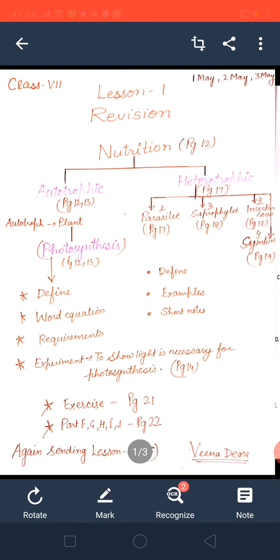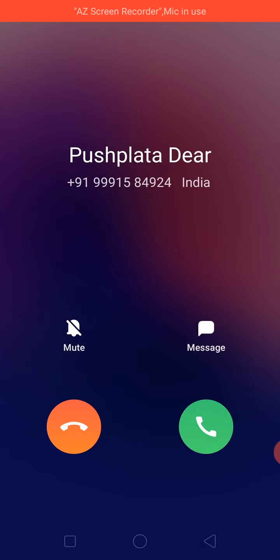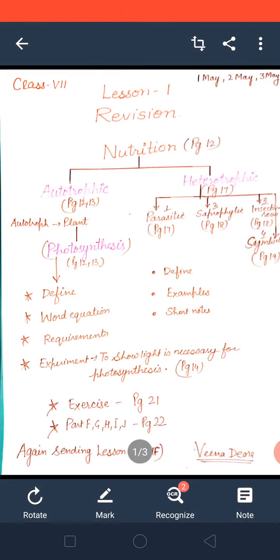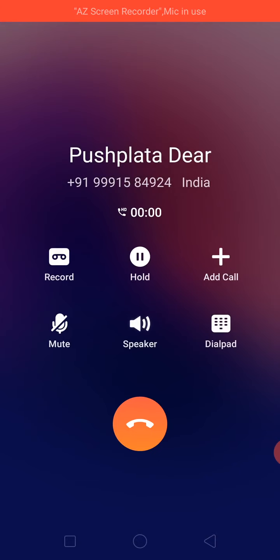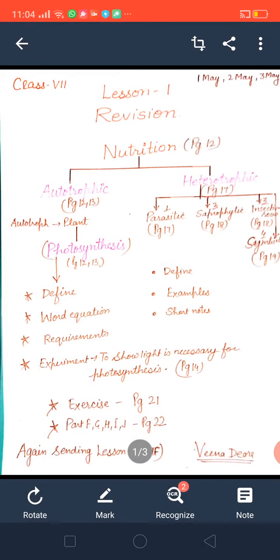Now excess glucose present in the plant is converted into starch. This starch is stored in different parts of the plant such as leaves, roots and stem. This food is transported to other parts of the plant through tube-like structures called phloem. In this way we have done page number 13 also.